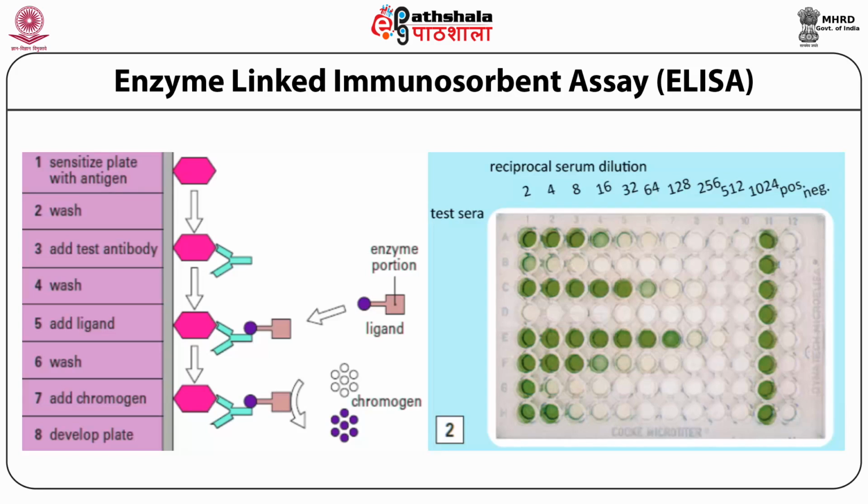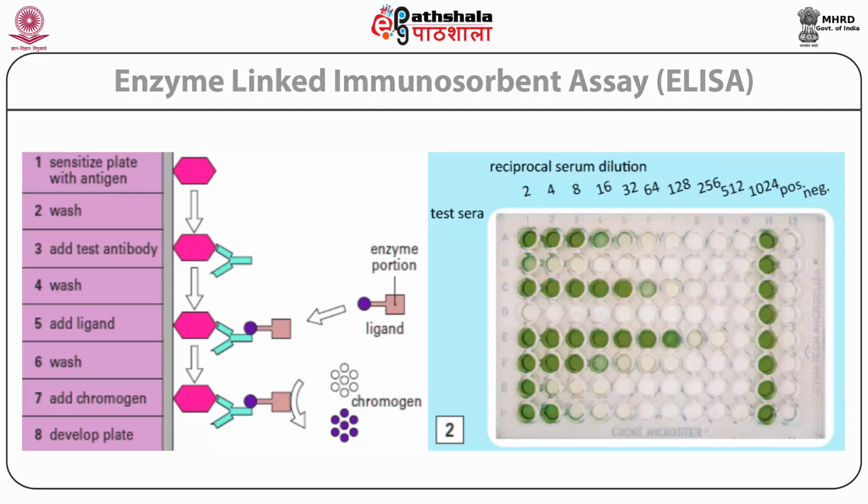In this system, the ligand is a molecule that can detect the antibody and is covalently coupled to an enzyme such as peroxidase. This binds the test antibody, and after free ligand is washed away, the bound ligand is visualized by the addition of chromogen, which is a colorless substrate that is acted on by the enzyme portion of the ligand to produce a colored end product. A developed plate is shown in the other panel. The amount of the test antibody is measured by assessing the amount of colored end product by optical density scanning of the plate.